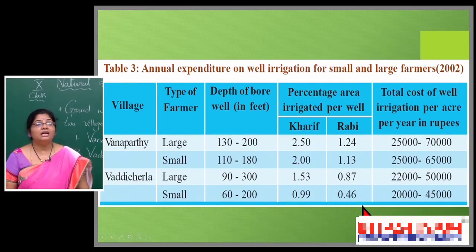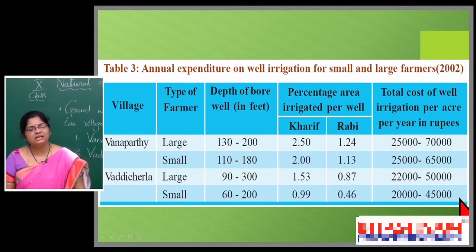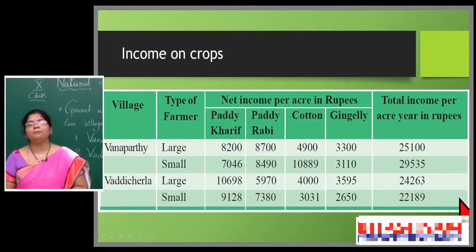In Vaddicharla, 22,000 to 50,000 he is spending. A small farmer, only 20,000 to 45,000, because the irrigated area is less and water is less. So obviously they spend a lesser amount. This status changes year by year. It depends on the water level, groundwater level, the cropping pattern, and what kind of crops they select depending on the season.